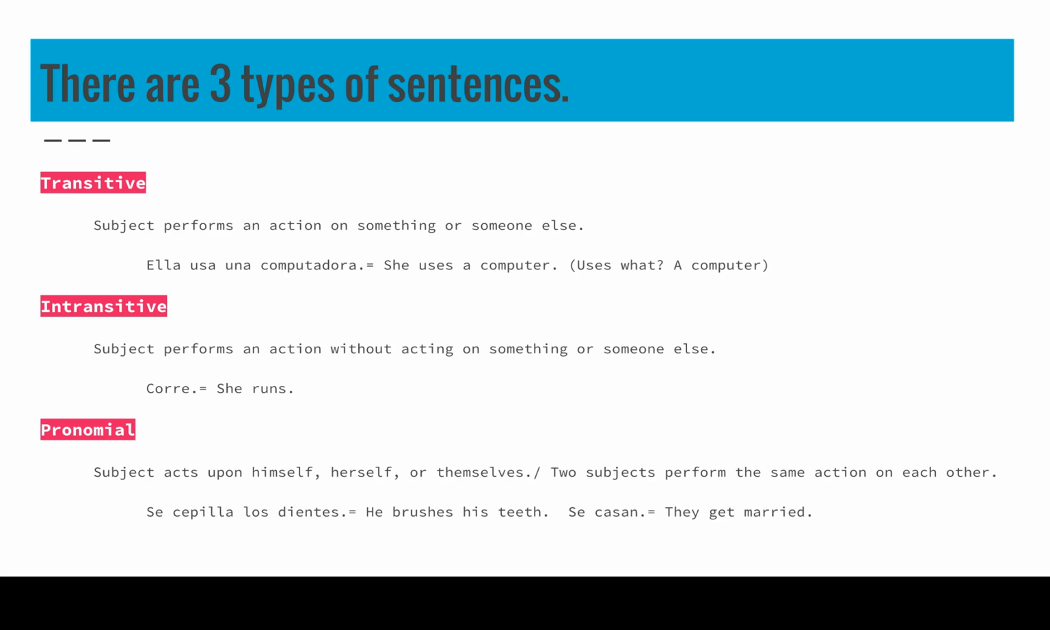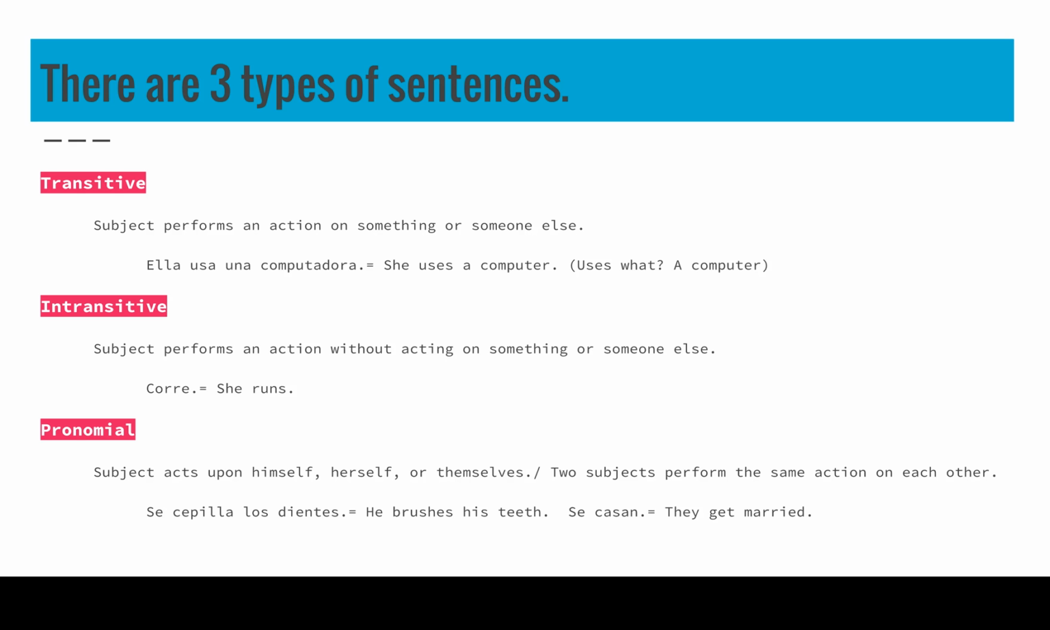Second, the intransitive sentences. These can stand alone. A subject performs an action without acting on something or someone else. So you could say, she runs, and that's fine. Corre, she runs. Not acting on something or someone else.